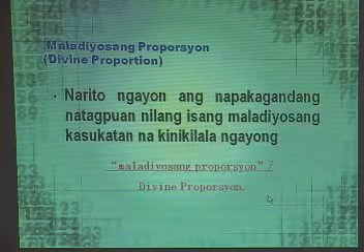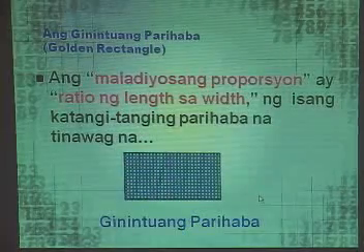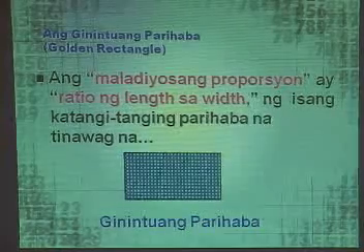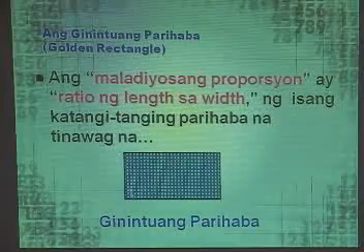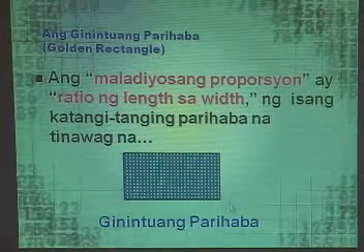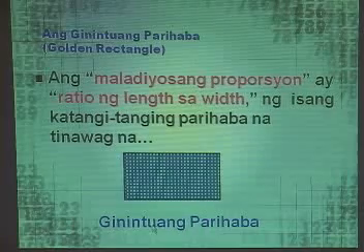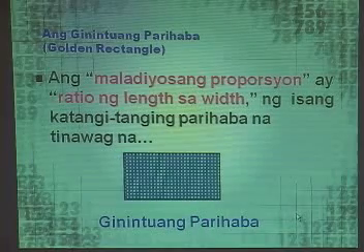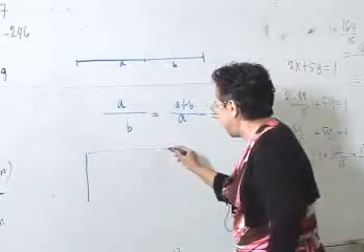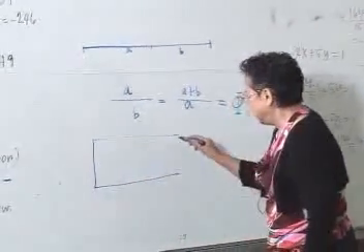So now we go to something that they were able to measure, which is, as I have mentioned, the divine proportion. You can also consider the divine proportion as coming from the golden rectangle, gininto ang parihaba. The golden rectangle has a very specific dimension.